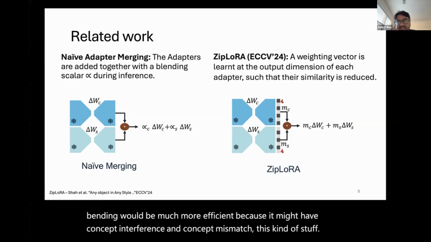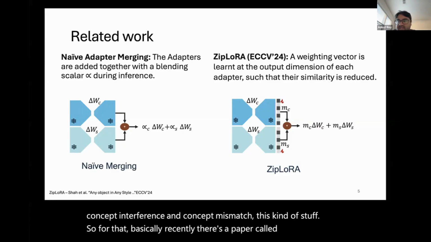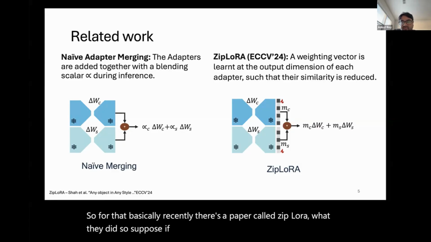For that, recently there's a paper called ZipLoRA. Suppose you have two low rank adapters trained individually on content and style.